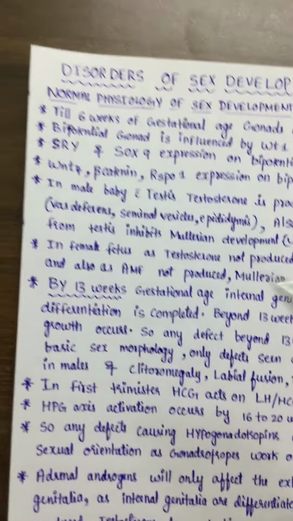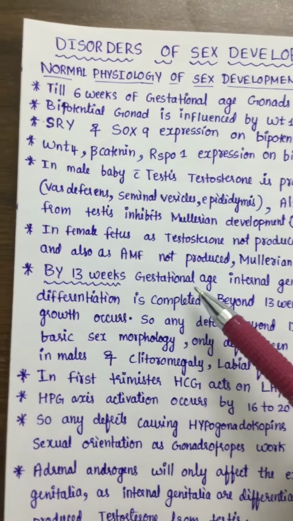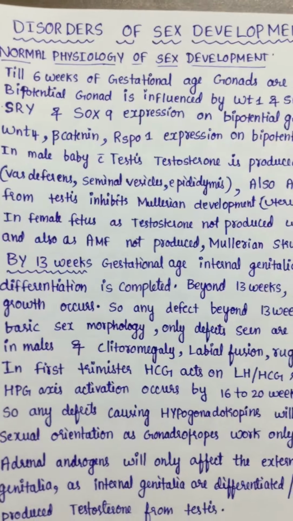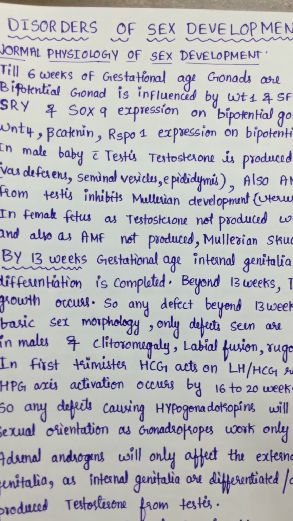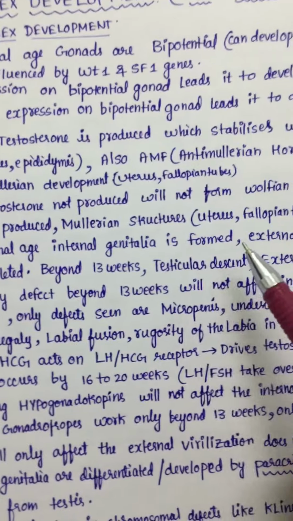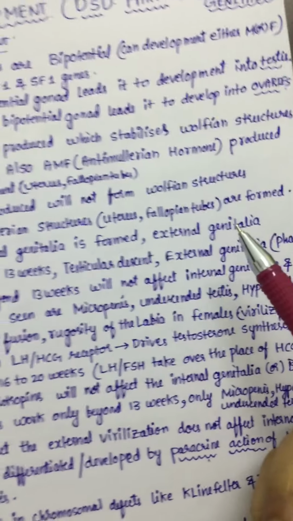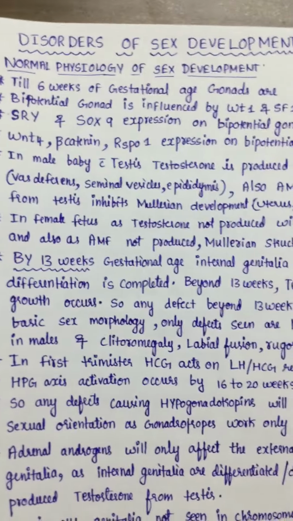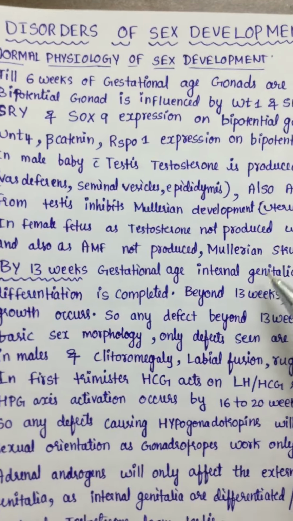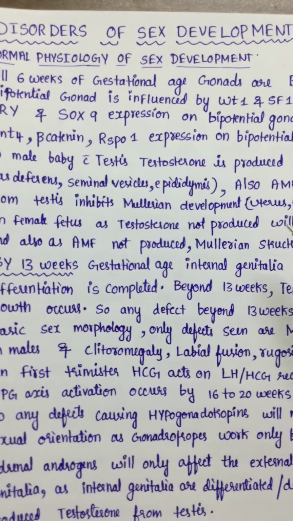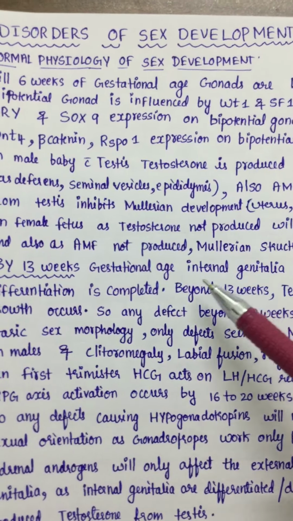Okay, by 13 weeks of gestation, this is very important. By 13 weeks of gestation, the internal genitalia are formed, and external genitalia differentiation is also completed. Meaning the internal genitalia like uterus, ovaries, everything is formed.